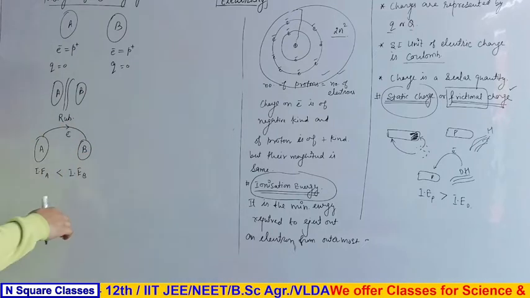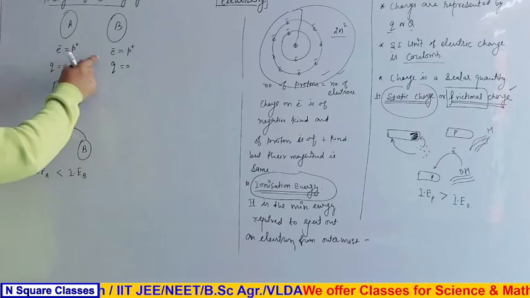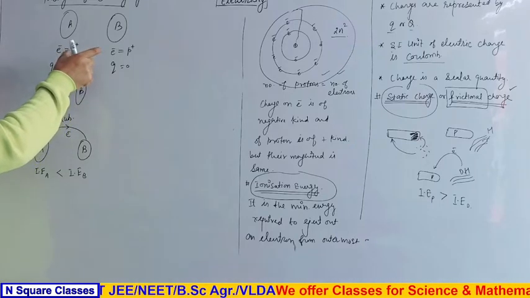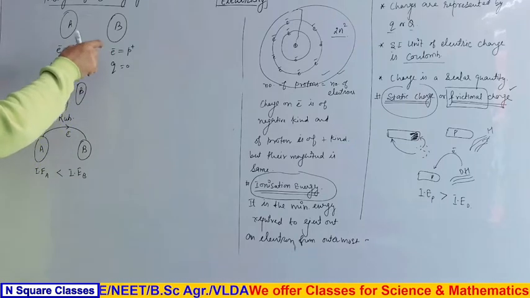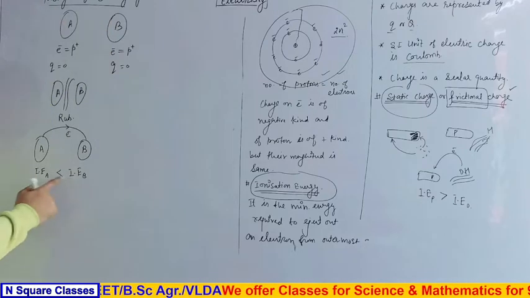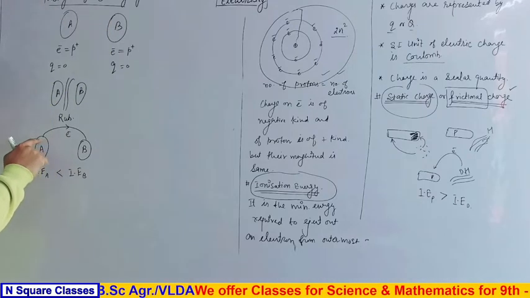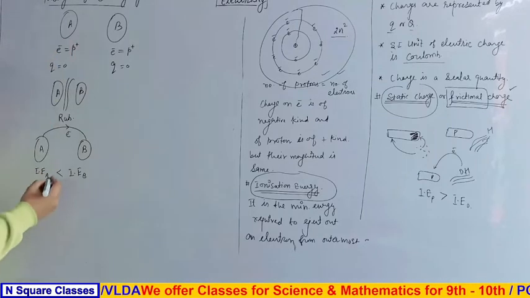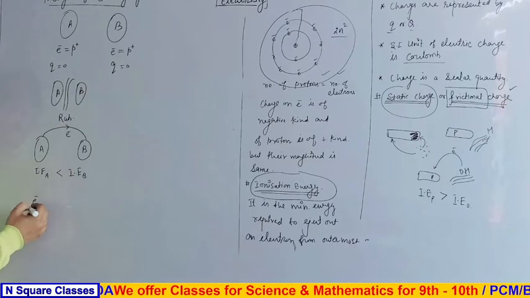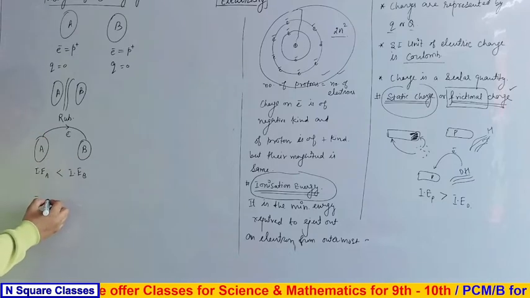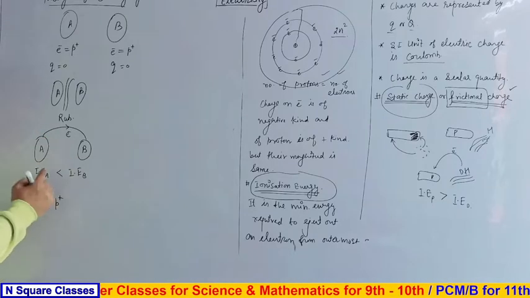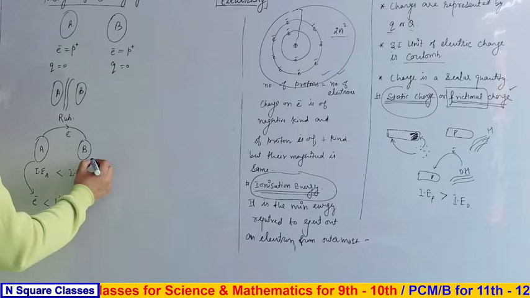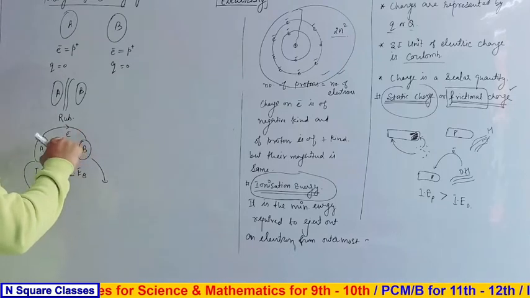Now after rubbing, what happens? Here electrons and protons are in equilibrium, or we can say in balance, in both cases A and B. But here what happens? Electrons are removed from A. It means that some electrons are less now. Some electrons are removed from it. That means that electrons are fewer than protons in case of A. Clear? But in case of B, electrons are added here.